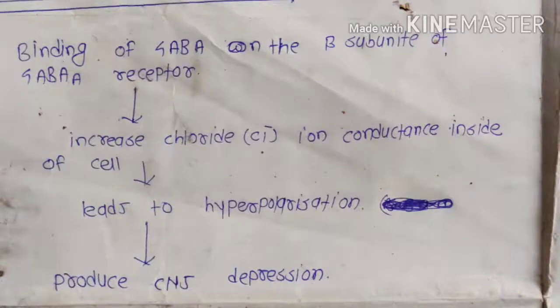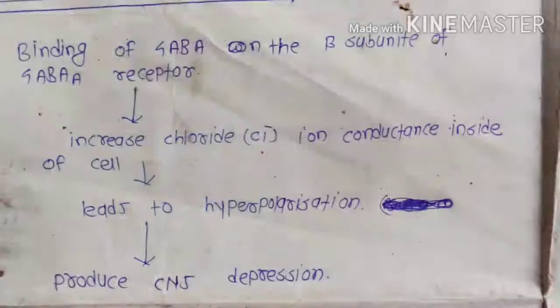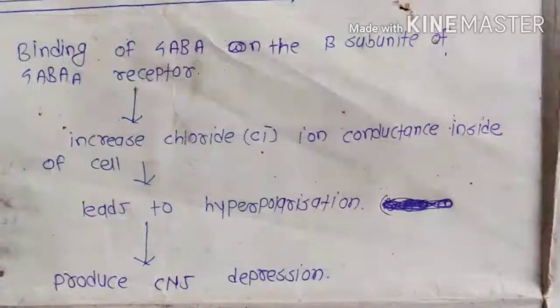So as we know about the resting membrane potential of any cell, it is minus 70 millivolts. But the chloride ion carries a negative charge, so with more influx of chloride ions into the cell, it leads to hyperpolarization, means it goes from minus 70 to minus 90 millivolts. It produces more hyperpolarization, and due to this, GABA produces the inhibitory effect, that is CNS depression.